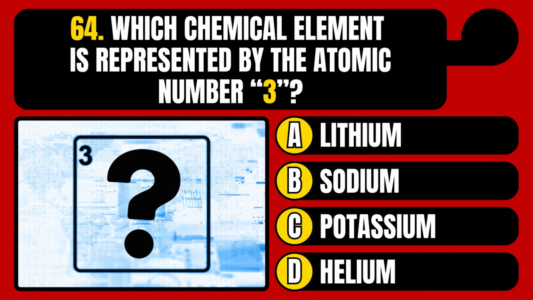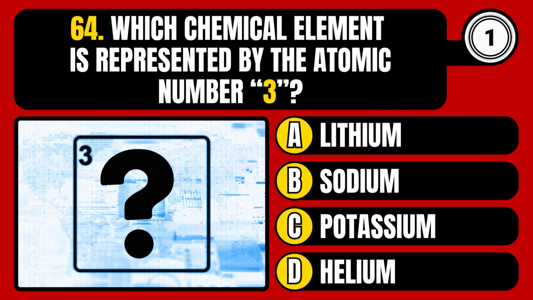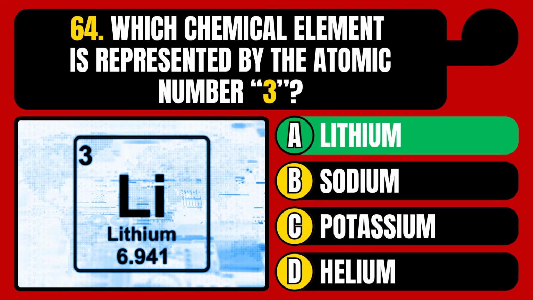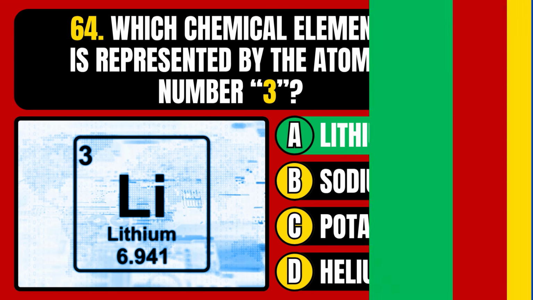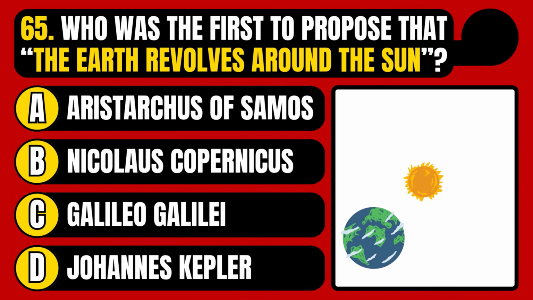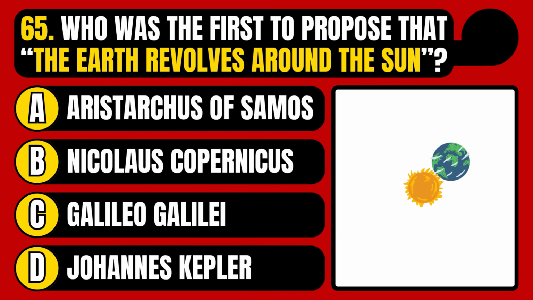Which chemical element is represented by the atomic number 3? Lithium, sodium, potassium, or helium? The correct answer is option A, lithium. Who was the first to propose that the Earth revolves around the Sun?